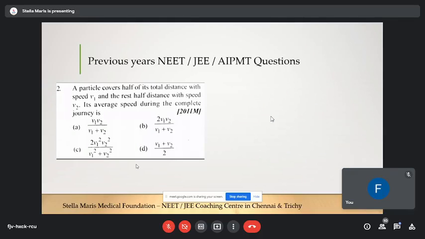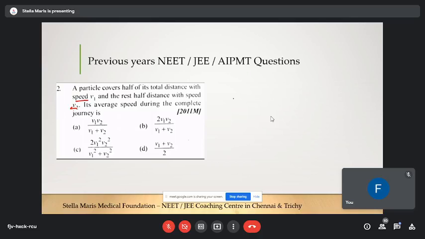So is the question visible? Yes, sir. It was asked in JEE Main also. So it's just a simple question. A particle covers half of its total distance with speed v1 and the rest half of the distance with speed v2. So what is the average speed during the complete journey?